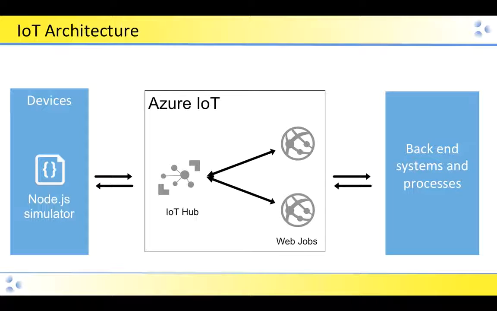Each simulated device connects then to our cloud-based server, and we're using the Microsoft Azure platform. And so our IoT architecture is a very simple architecture. We've got the IoT hub, which is the Azure-based communication hub for connecting to each device. And the IoT hub then will be connected to by two different web jobs. And part of what we're using with the IoT architecture is a lot of back-end systems and processes that take care of most of the maintenance of the IoT system for us.